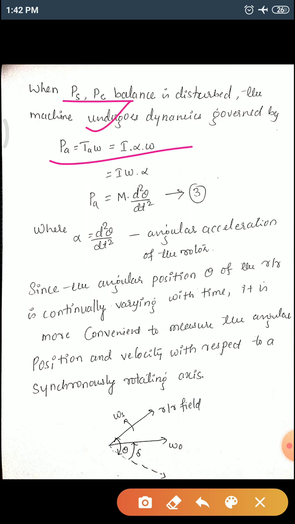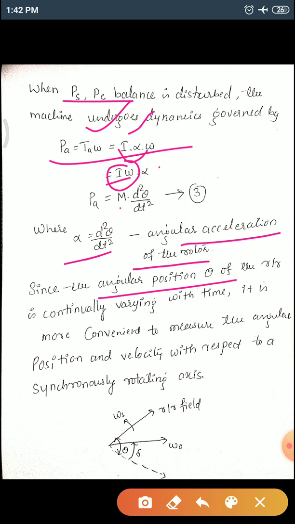What is the torque then? It is I into alpha. To make a small arrangement, PA is I omega into alpha. As we know, I omega is M. Instead of alpha we'll take d square theta by dt square, where alpha is d square theta by dt square, the angular acceleration of the rotor. Since the angular position theta of the rotor is continuously varying with respect to time, it is more convenient to measure angular position.